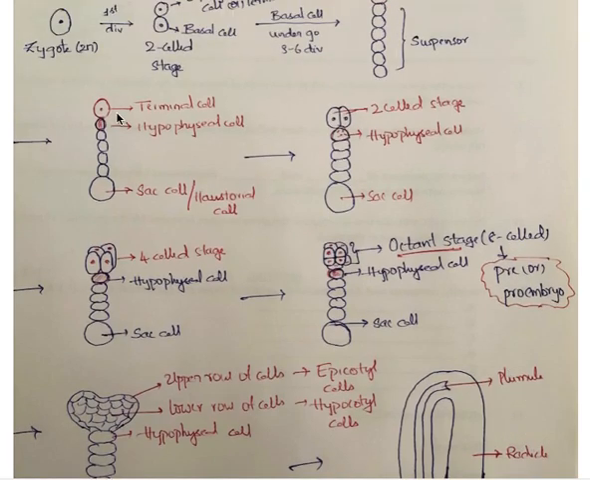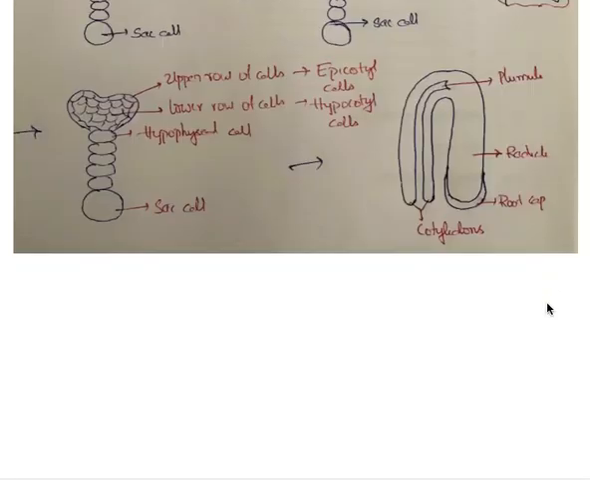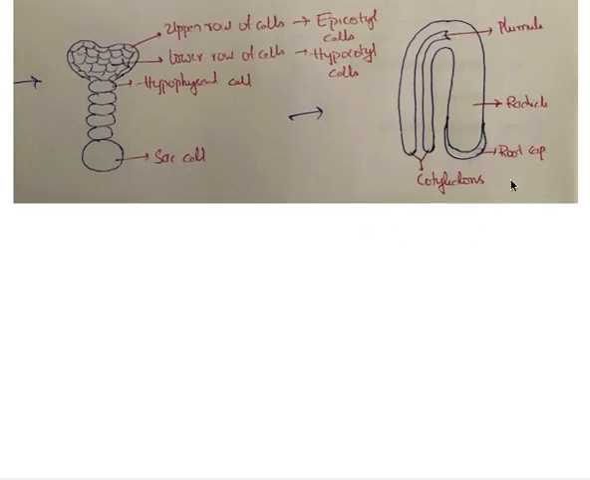Now, this is a terminal cell. First division, two cells. Second division, four cells. Third division, eight cells, which is called the octant stage, pre- or pro-embryo. Now, for the next divisions the cellular counting is not there; in terms of rows you will count. So this is the upper row of cells, which is called epicotyle cells, and this is the lower row of cells, which is called hypocotyle cells, and it results in the formation of various parts of the embryo.